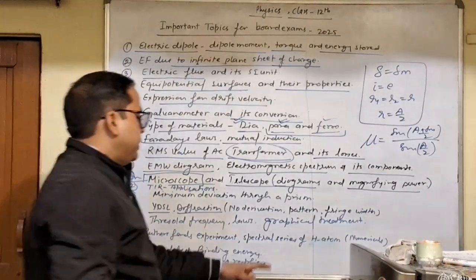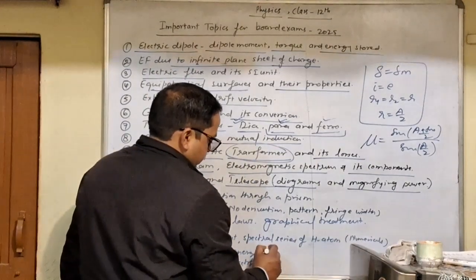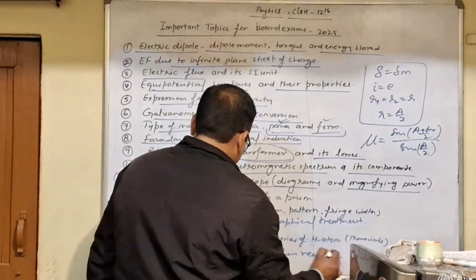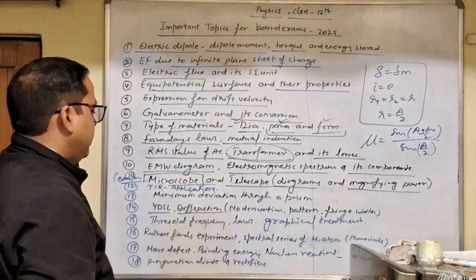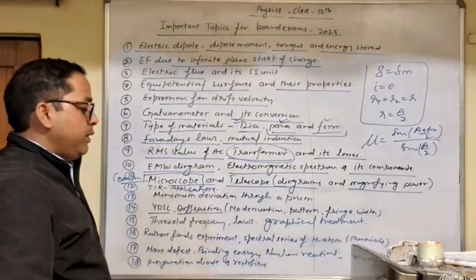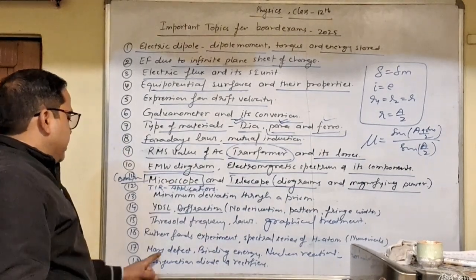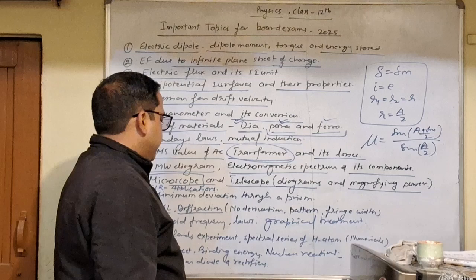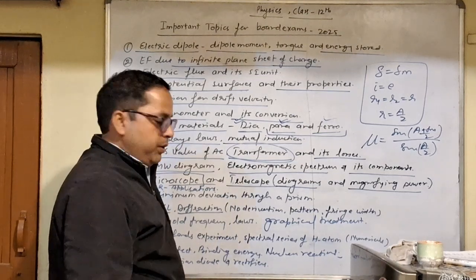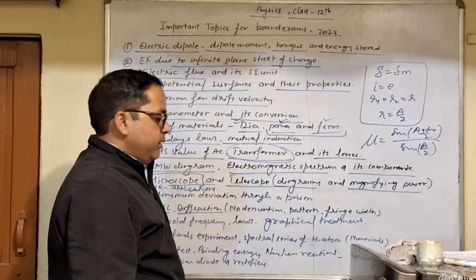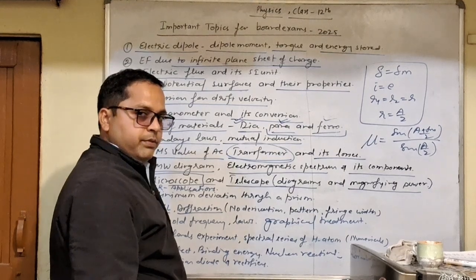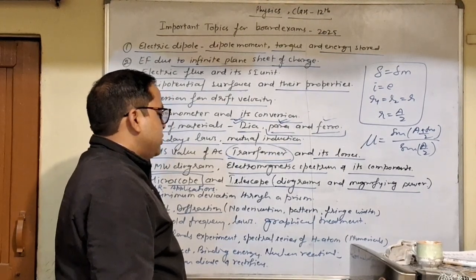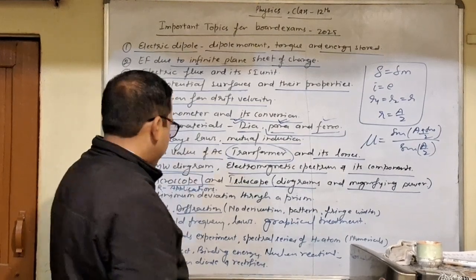Next, you can also prepare nuclear reactions. So prepare this topic also. I think last year there was a question on nuclear reaction and nuclear fusion. In this you have mass defect, binding energy, nuclear reaction, and you can also prepare the binding energy per nucleon versus atomic mass number graph, or the potential energy of nucleon inside the nucleus.